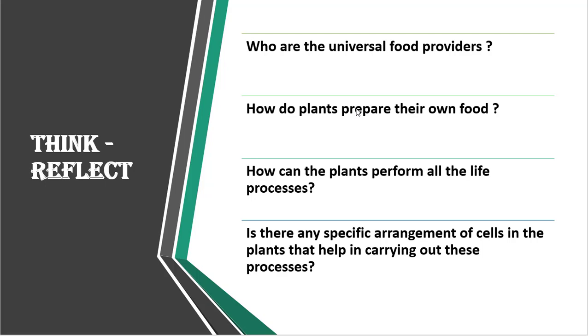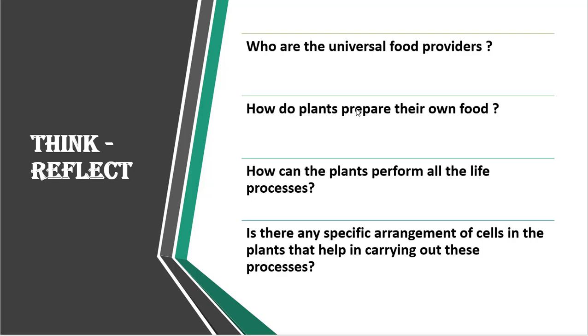How can plants perform other functions like respiration, excretion, reproduction? Is there any specific arrangement of cells in the plants? Yes. Every plant has a specific arrangement of cells in it, and particular cells perform different functions. The group of cells forms tissue. That tissue performs different varieties of functions in plants.